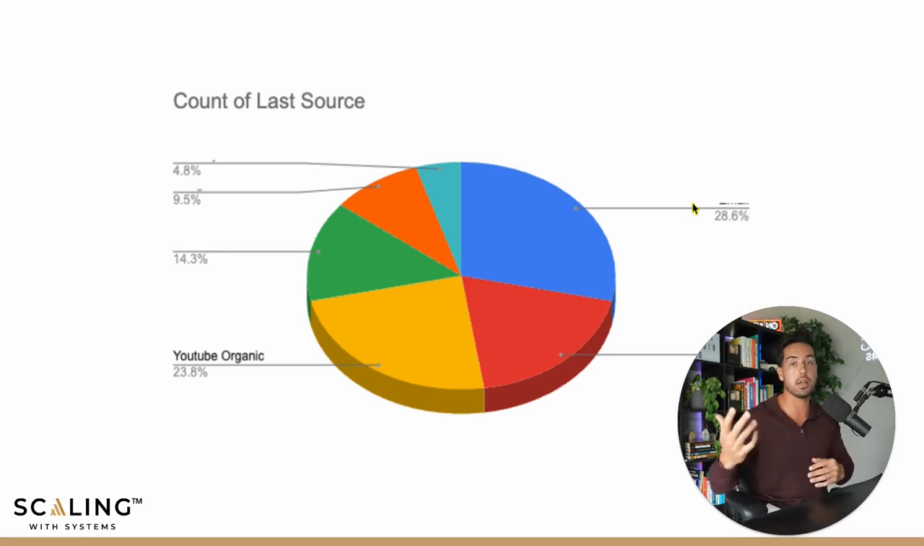And then the last source, this is when somebody has consumed my content. They maybe started on YouTube, maybe started on an ad, maybe on a podcast somewhere else. But the last thing they did before they became a client of ours, 23% of those people came from YouTube. So about 1 in every 4, the last thing they did before they paid us money was watch a YouTube video. So you can see how powerful this is.